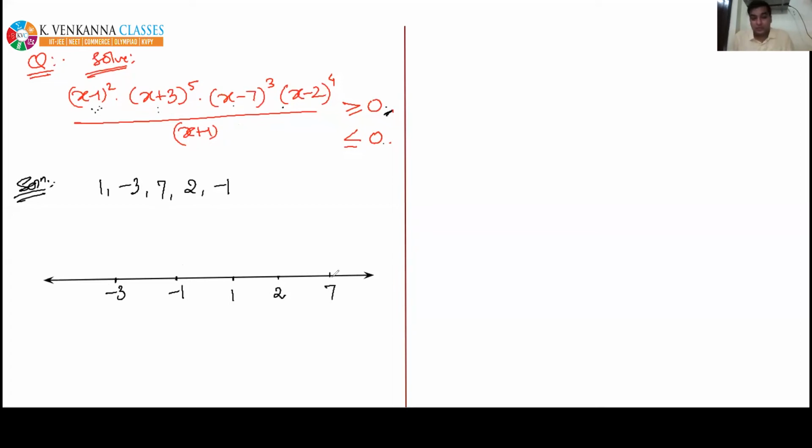Now, the drawing of the wavy curve will be different in this question from the questions which we have done in the previous classes. Okay, Vijay Kumar is giving me the answer, minus 3 to minus 1. I'm writing your answer here. And finally, I will verify whether you are correct or not. Okay, this is the answer of Vijay Kumar. Okay, let's see. Now the only difference is in the drawing of the wavy curve. Okay, Hanok is also giving me the same answer. The only difference is open or closed at minus 1. So Hanok is open here. Okay, so let's see.